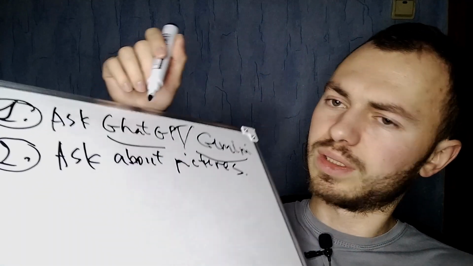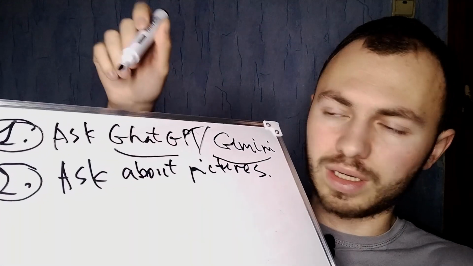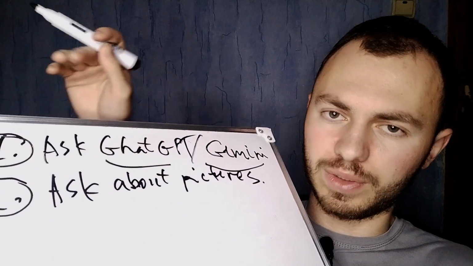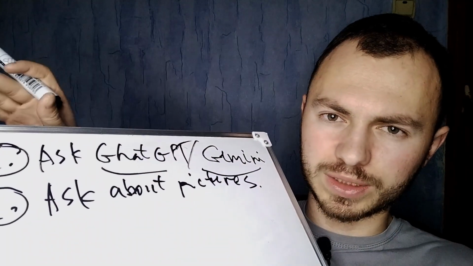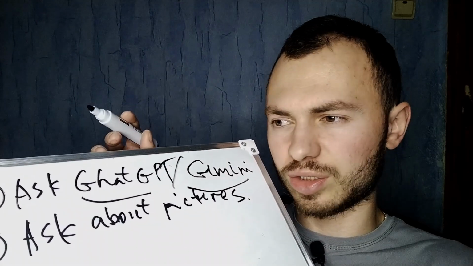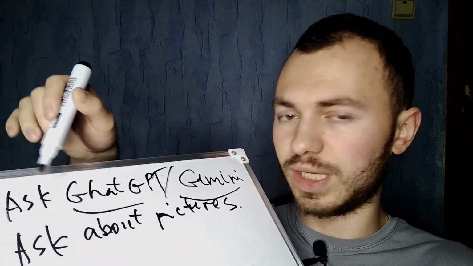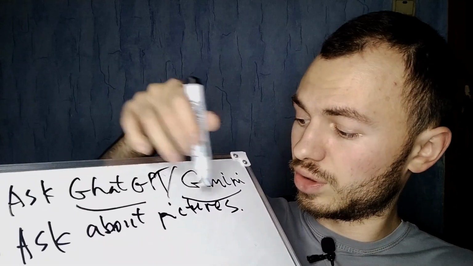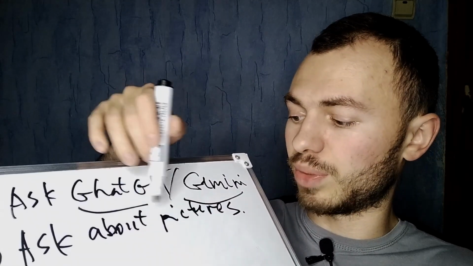Way number two is also to ask ChatGPT, but to ask about pictures. Because even if ChatGPT or Gemini writes answers about everything, even very detailed, it can still be hard to understand if you cannot imagine it. So you can also ask ChatGPT or Gemini about pictures.